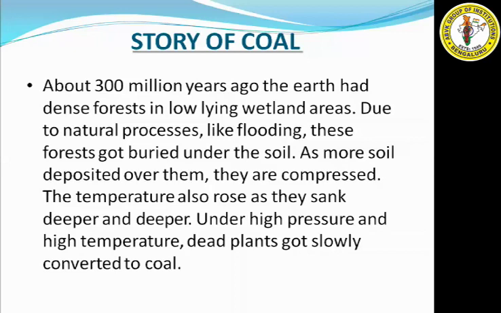Due to this high temperature and high pressure, the buried dead plants and animals were slowly converted into coal. Understood? This is how coal was formed.